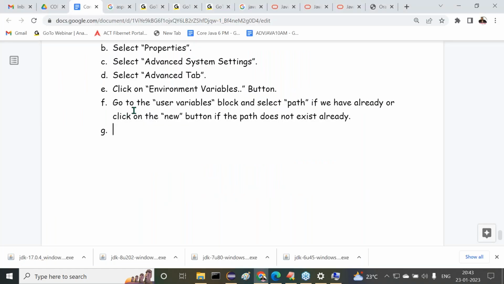Observe carefully. Go to the user variables block and select path if you have already, or click on the new button if the path does not exist already. All right, sir. Here the point is what I'm telling you. Understand this clearly.